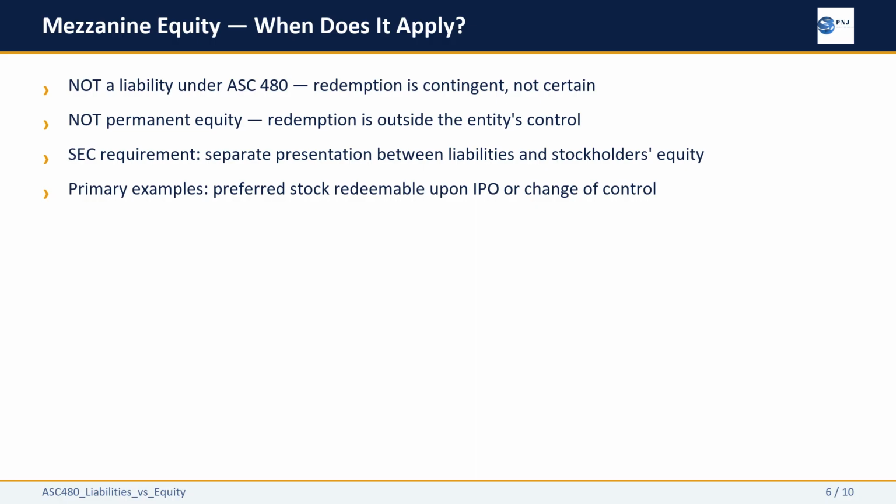But the potential redemption is also outside the entity's control. If that uncertain event occurs, the entity must pay. That makes permanent equity classification inappropriate. The solution is mezzanine equity, a separate balance sheet section between the liabilities section and stockholders' equity, typically labeled redeemable preferred stock or temporary equity.